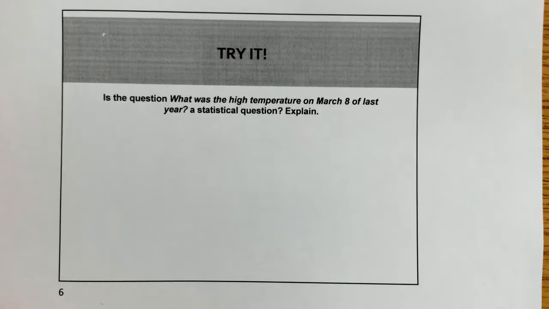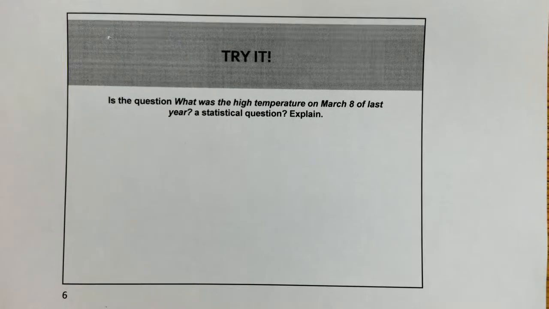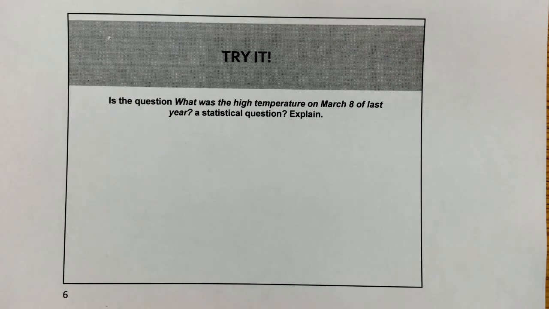Let's go ahead and look at example 2. Actually, there's a try it problem, so let's go to the try it problem first. Was the high temperature on March 8th of last year a statistical question? Explain. You need to ask yourself, is everyone going to respond to this question the same way, or will I get different responses from different people?